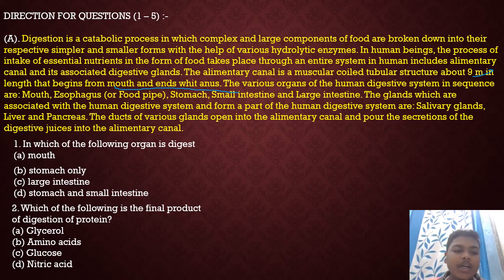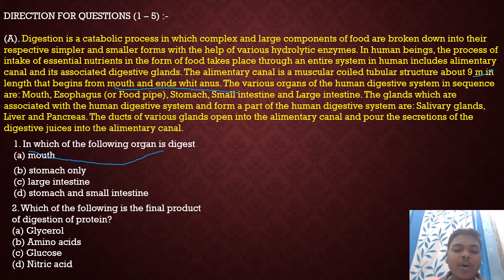The glands which are associated with the human digestive system and form a part of it are salivary glands, liver and pancreas. The ducts of various glands open into the alimentary canal and pour the secretions of the digestive juice into the alimentary canal. So let us see the first question.